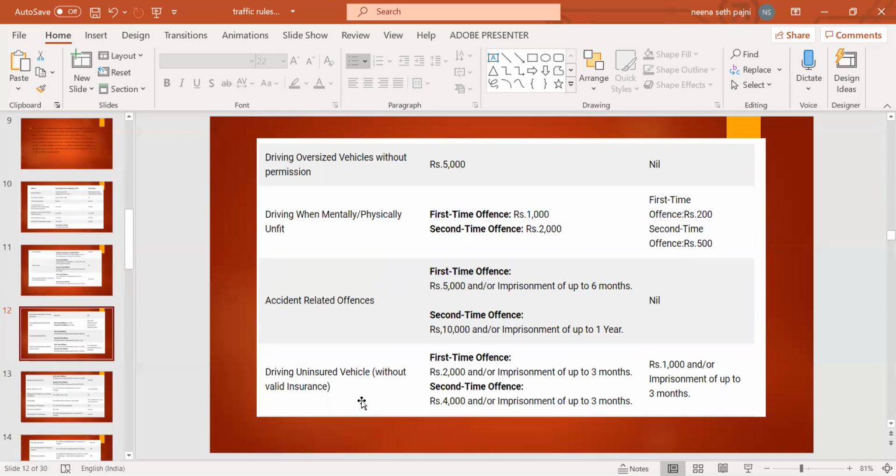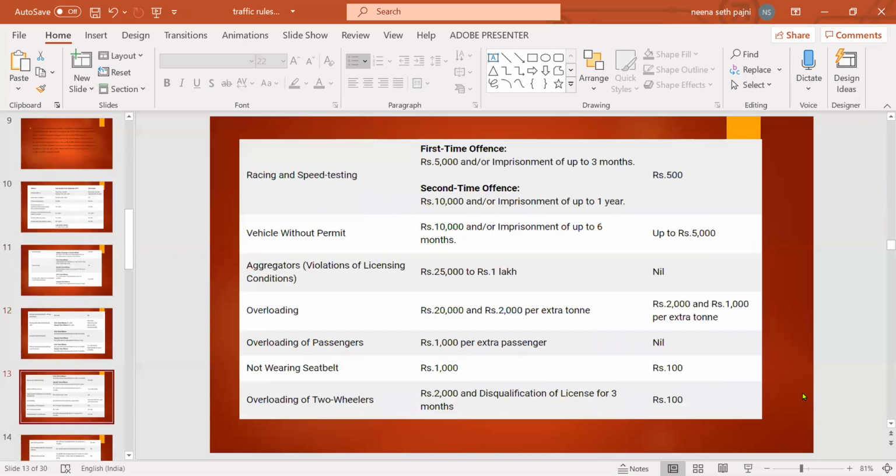Driving an uninsured vehicle without valid insurance, earlier it was 1000 or imprisonment up to 3 months. Now for a first time offense, rupees 2000, imprisonment up to 3 months, second time 4000 and imprisonment up to 3 months. So racing and over speeding, speed testing: earlier 500, now it is 5000 and/or imprisonment up to 3 months, second time 10,000 and/or imprisonment up to 1 year.